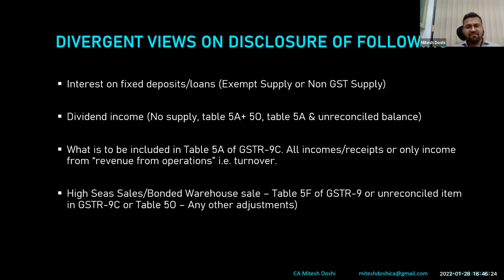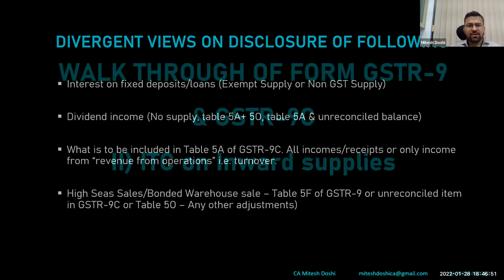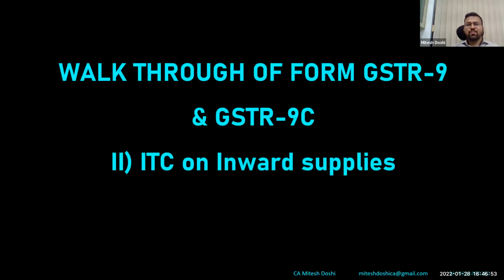However, in case people have a different view, they might also keep it as any other adjustments in table 5O, or keep it unreconciled and show it, because we generally don't show it in GSTR 3B or 1. There's no place ideally, in my view, to disclose such transactions in 3B or 1. So therefore, we don't show it. So in spite of not showing in 3B and 1, we can still show it in GSTR 9. And if we don't want to show it, you can straight away take it to 9C. So this was the sales part ideally.